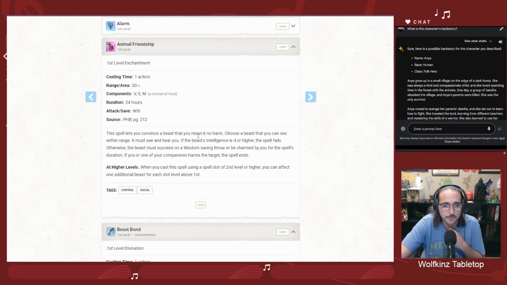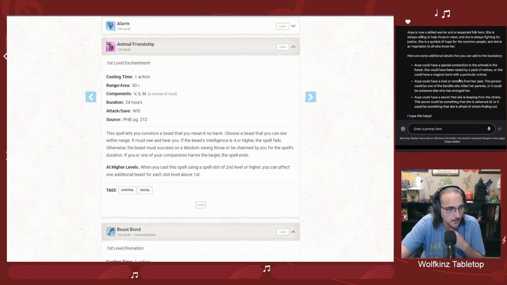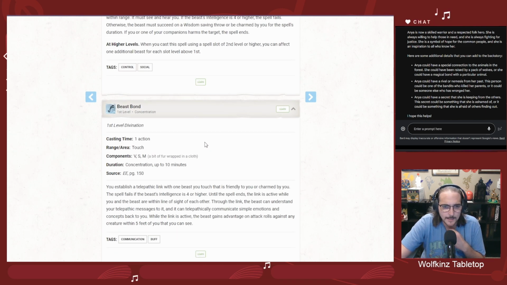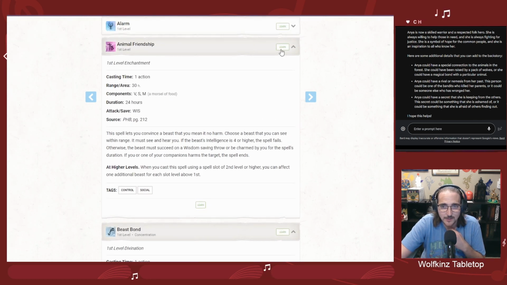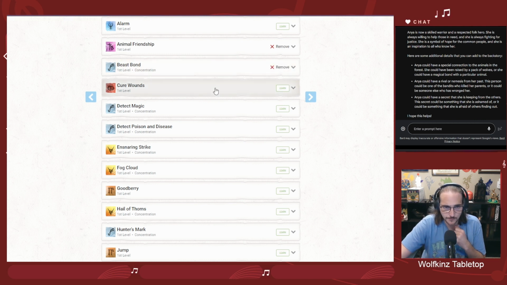Let's take a look. This spell lets you convince a beast that you mean it no harm, which I think fits in with the background that we've gotten from Anya here, especially if it's a wolf or something like that. Beast Bond is a telepathic link with the beast. To be honest, I think I'm going to pick up both of these, Beast Bond and Animal Friendship.